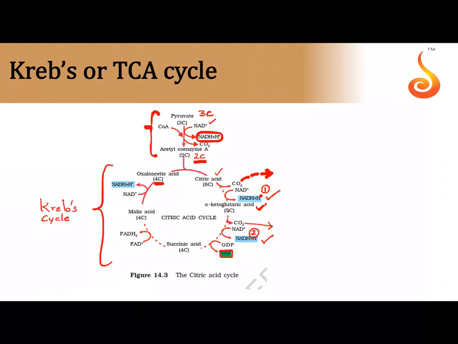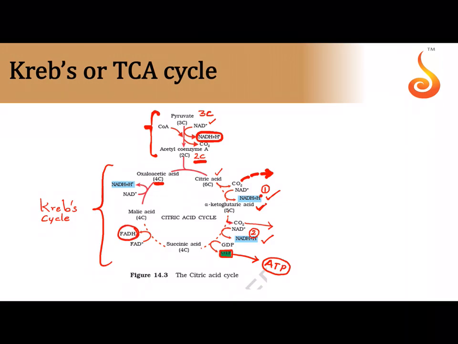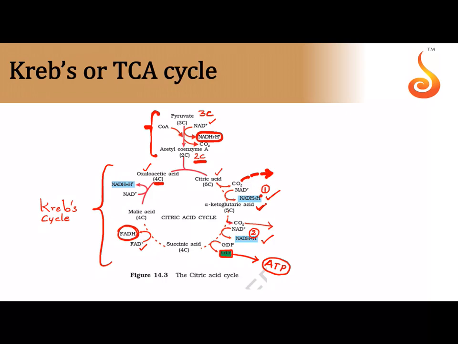Notice we are getting an energy equivalent GTP molecule. GTP will help in the synthesis of ATP, quickly ATP will be synthesized from GTP. Then succinic acid is oxidized into malic acid. Now this I will put a circle around because this is also important for us. We get FADH2. Who is the oxidizing agent? FAD plus. FAD plus picks up 2 hydrogen and it itself becomes FADH2. Malic acid is again oxidized into oxaloacetic acid. The oxidizing agent is NAD plus, which itself gets reduced into NADH plus H plus. So this is the third NADH that we are getting.